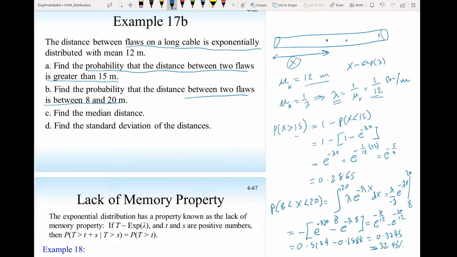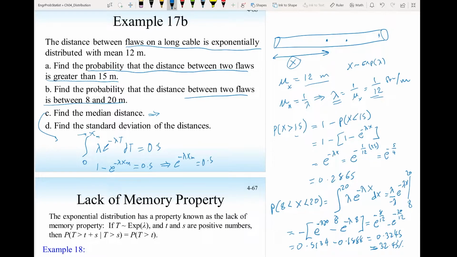If we want to find the median, then we have to carry out this probability from 0 to x. Let's call the median m, of the density function λe^(-λt) dt. If this is the median, then the area under this should be half, and when you carry out this integration you should get 1 minus e^(-λxm) equal to 0.5, and here it will be e^(-λxm) equal to half.